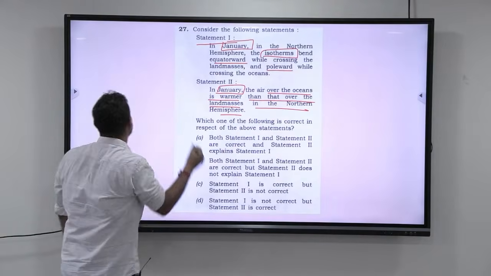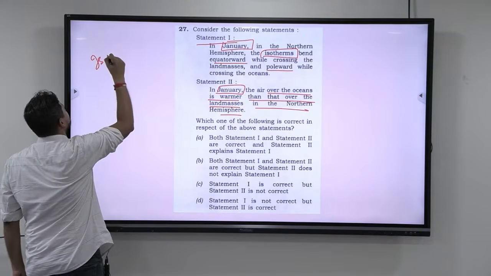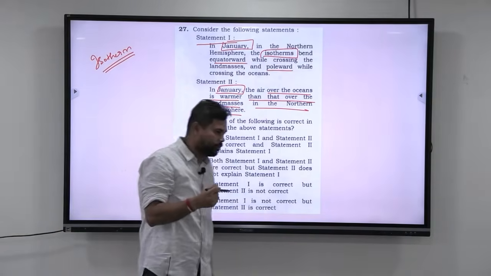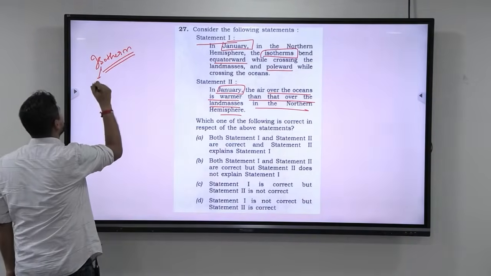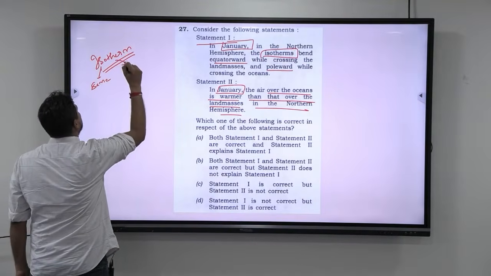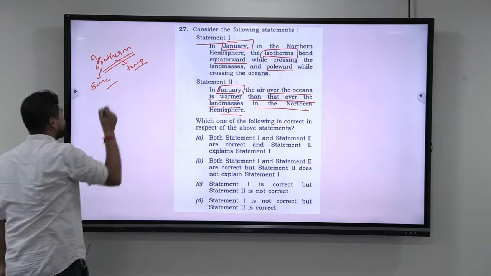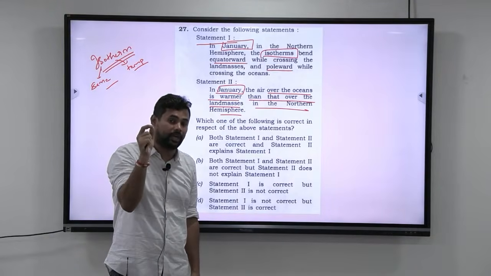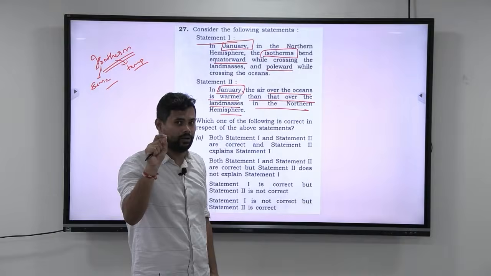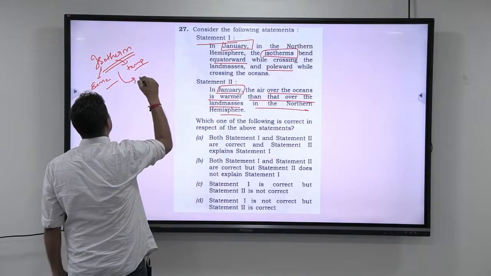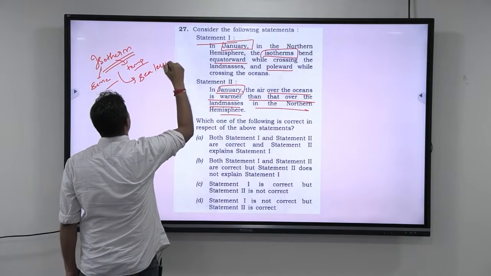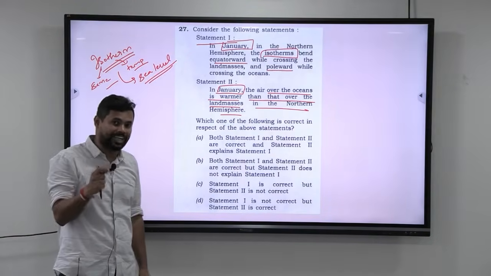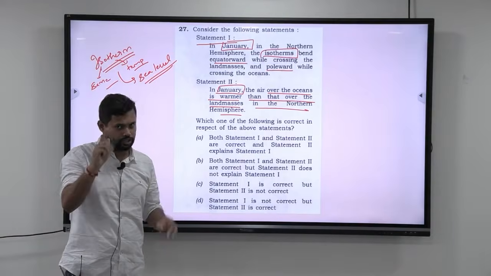See, first try to understand what is an isotherm. When I say isotherm, iso means same and therm means temperature. Okay. So basically, it is a line joining all the places having the same temperature at sea level. This is very, very important. So isotherms are always drawn at sea level. So it is a line joining all the places having the same temperature at the sea level. So this is what isotherms are.